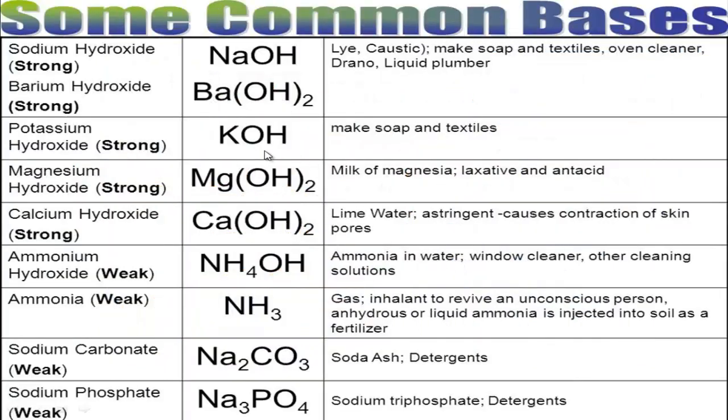Now, follow here some examples and also their uses. These are strong bases: sodium hydroxide, barium hydroxide. These are also alkalis. Potassium hydroxide, magnesium hydroxide, calcium hydroxide, metallic hydroxides. These are what? Strong bases. And ammonium hydroxide, this is a weak base. Ammonia, but it's basic in nature.